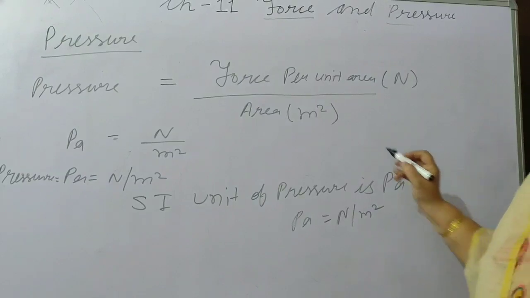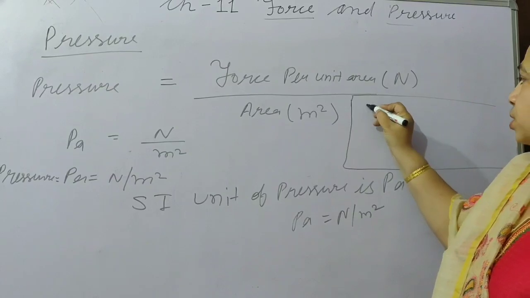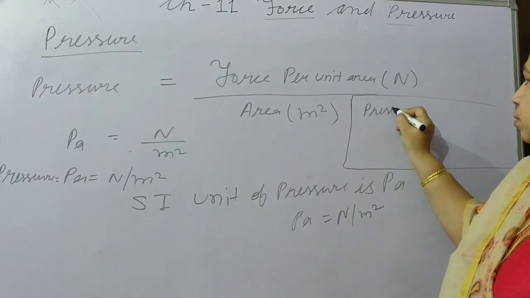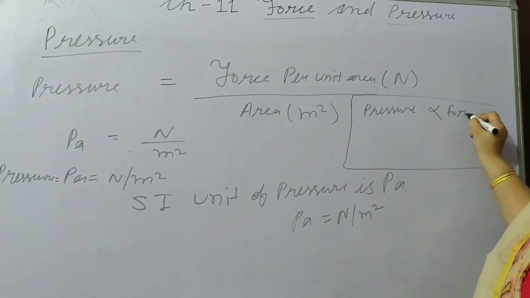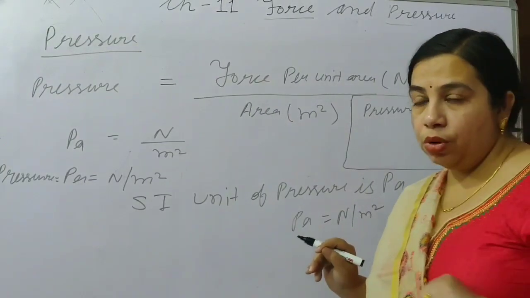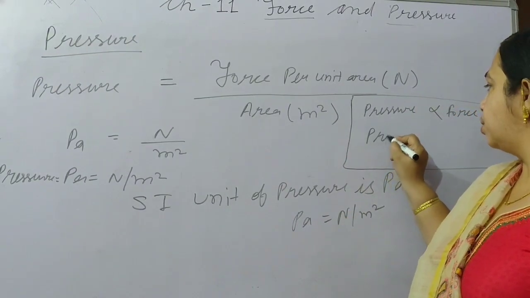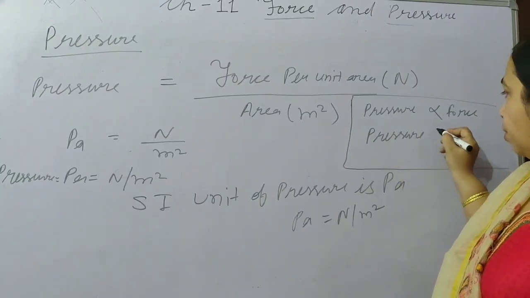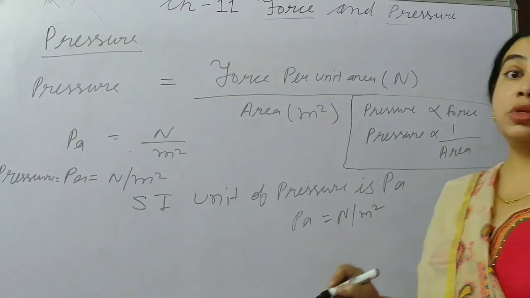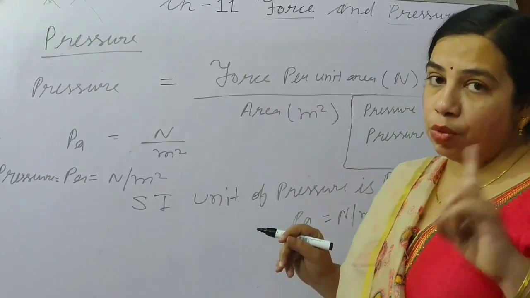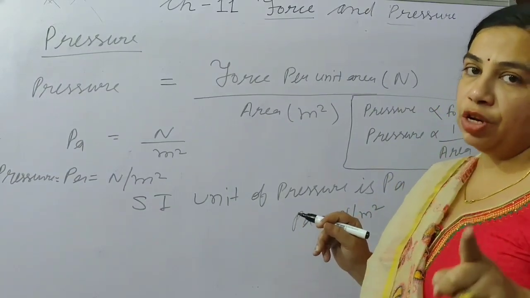Here we can consider two things. This pressure is directly proportional to the force. If force is more, then pressure will be more, and pressure is inversely proportional to the area. That means when area is more, pressure will be less, or if area is less, pressure will be more.